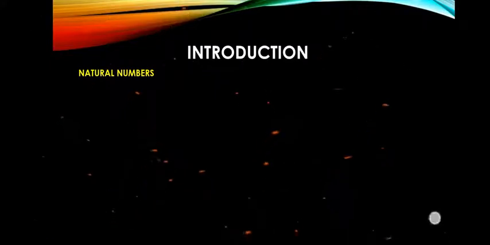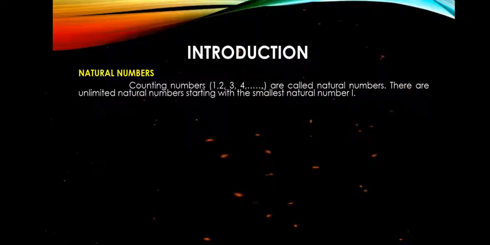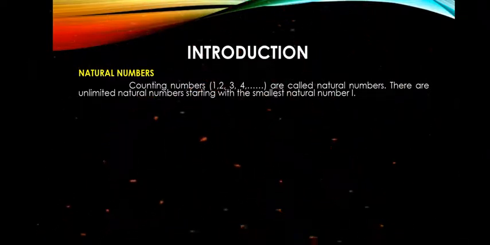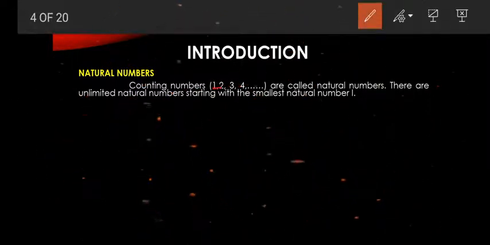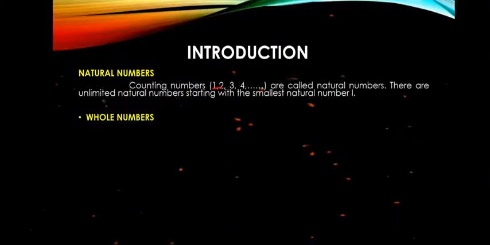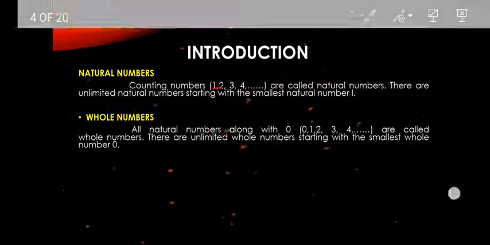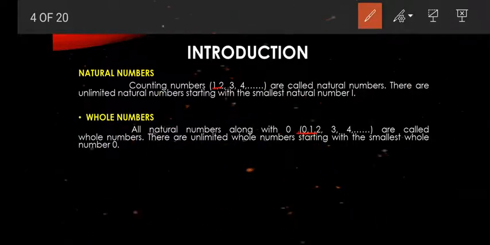What is the meaning of natural numbers? We saw it in the previous slide. Counting numbers are called natural numbers, that means 1, 2, 3, etc. There are unlimited natural numbers because they have no end. The smallest natural number starts from 1. So what is the meaning of whole numbers? Whole numbers are 0 along with the natural numbers. Here the smallest whole number is 0, because 0 is the starting number.